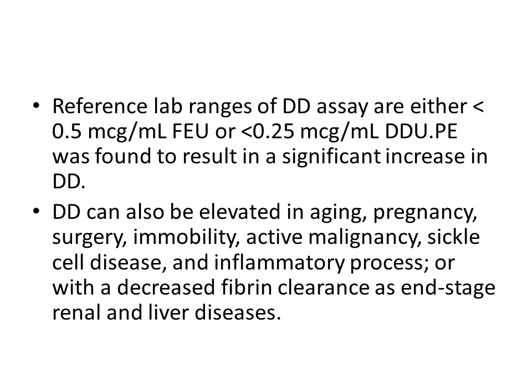Reference lab ranges of DD assay are either less than 0.5 mcg per ml of fibrin equivalent units or 0.25 mcg per ml of D-dimer units. Pulmonary embolism was found to result in a significant increase in D-dimers. D-dimers can also be elevated in other conditions like aging, pregnancy, surgery, immobility, active malignancy, sickle cell disease and inflammatory process, or also when there is a decreased fibrin clearance in end-stage renal and liver disease.